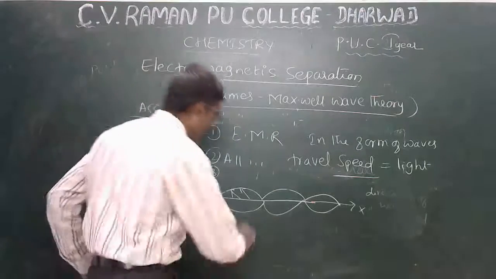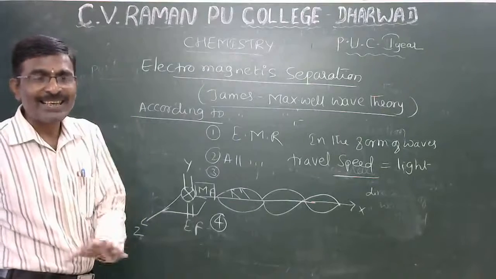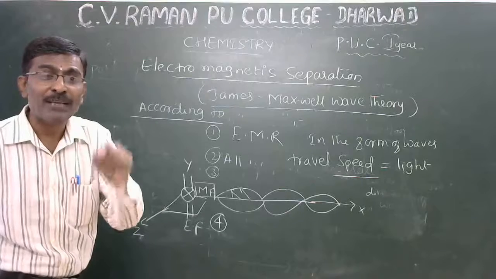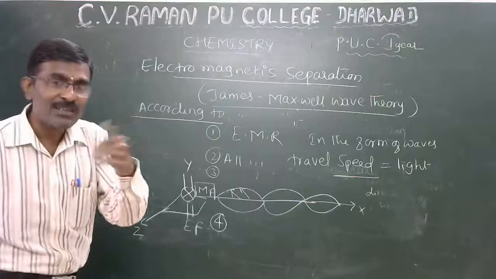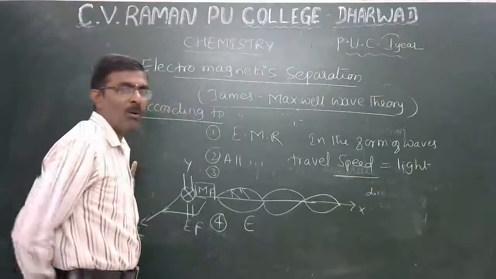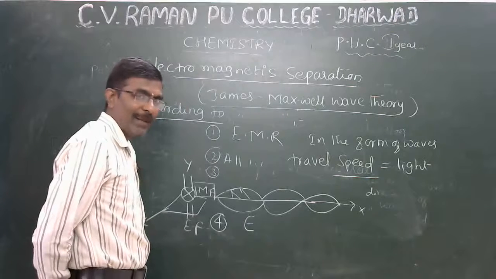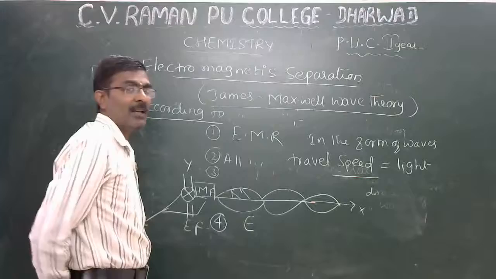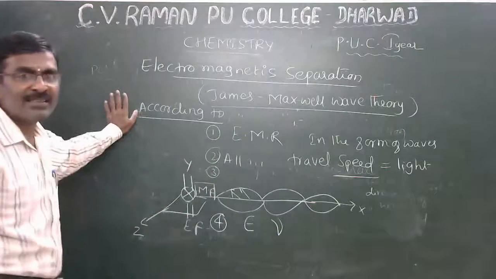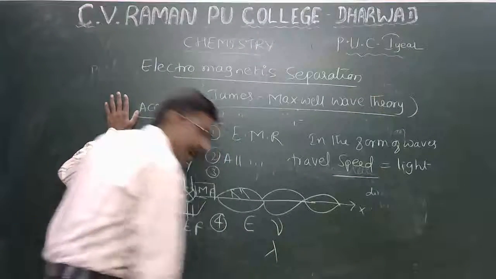The energy of all electromagnetic radiation is directly proportional to the frequency and inversely proportional to the wavelength, lambda.